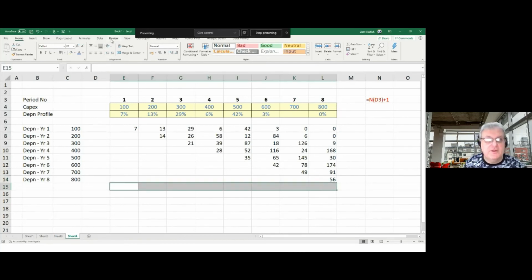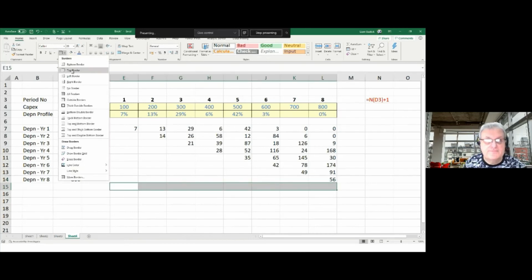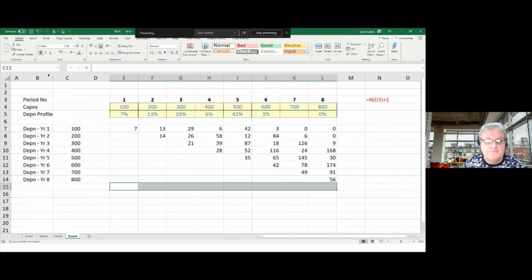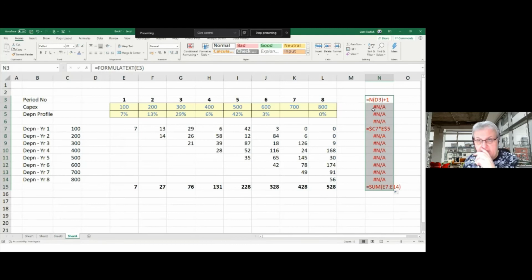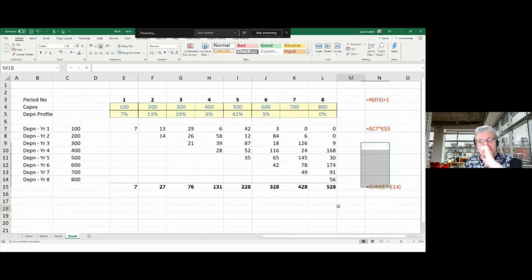So if I'm putting a top border in here and making it bold, I can go through here and go Alt equals to sum that. That's a keyboard shortcut to sum up the range. And there we go. So let's just put some formulas in so you can see what I've done here. You can see what it is I've done and copied it down. So that's how I can have any bespoke depreciation rate I like, which is sometimes what you need, based on usage and things like this.